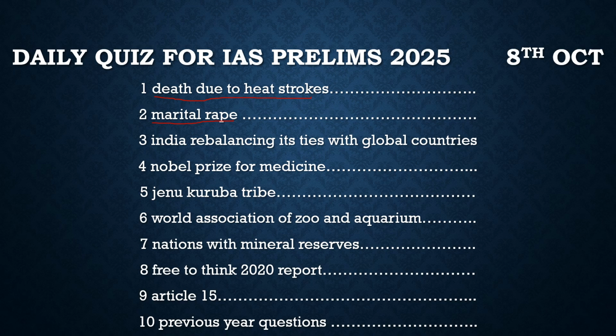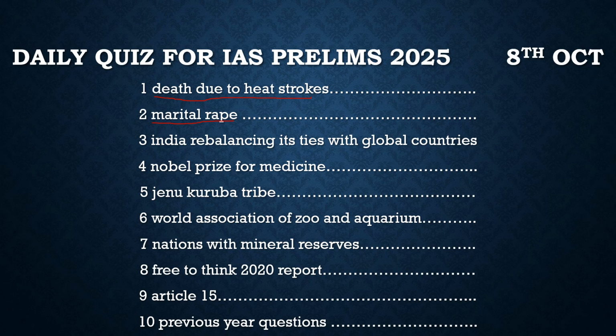And another argument given by the government is that if we bring such marital rape laws, it will be highly misused by women against men, because if there is a minor conflict in the marriage, the woman can misuse this law against men, and it would be very hard to judge what has happened inside the bedroom. It would be very hard to judge what is true in this context. So the petitioner answers that there is no law which can't be misused. We have dowry laws, and there are cases where the dowry laws have been misused.